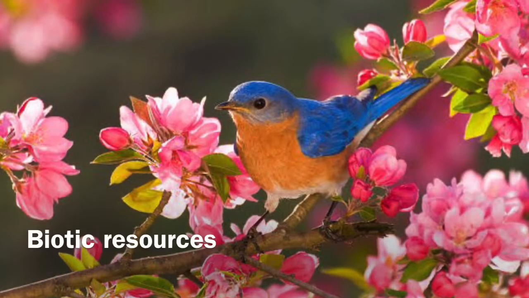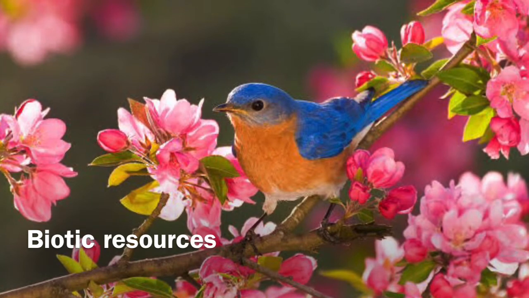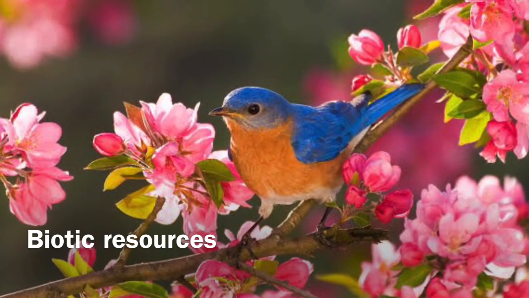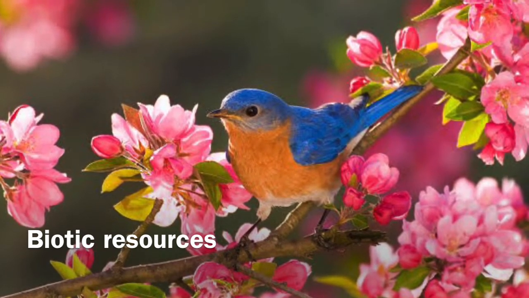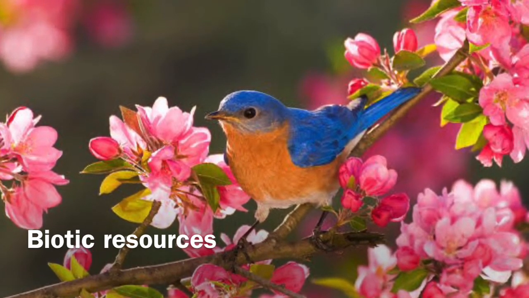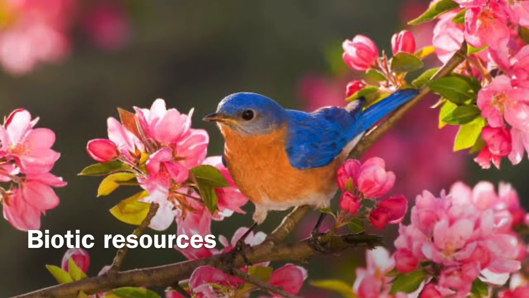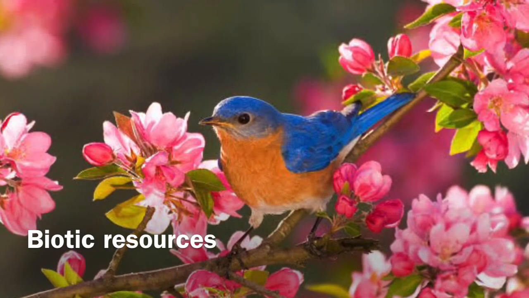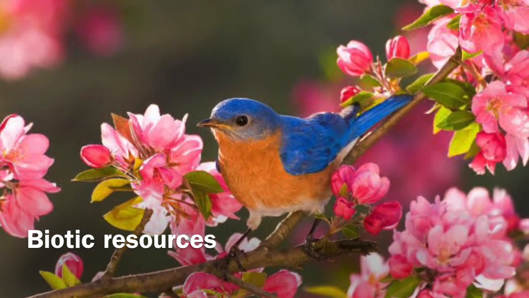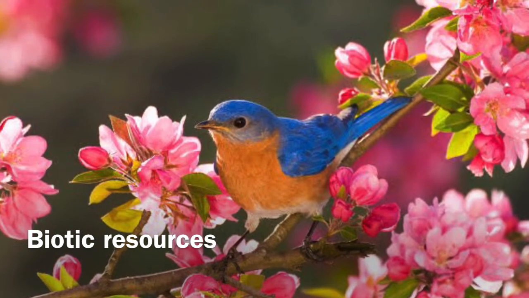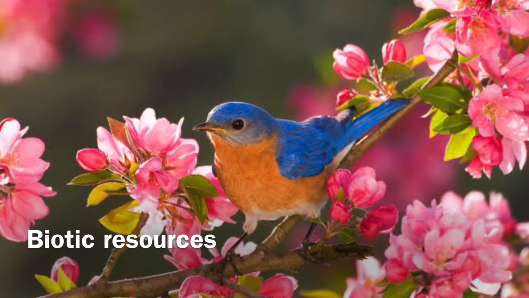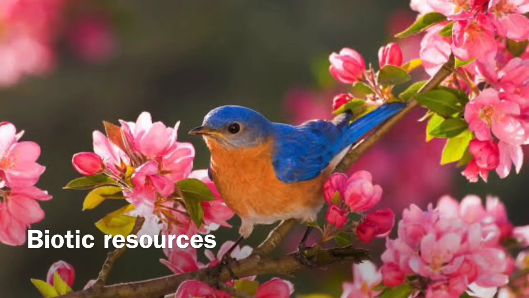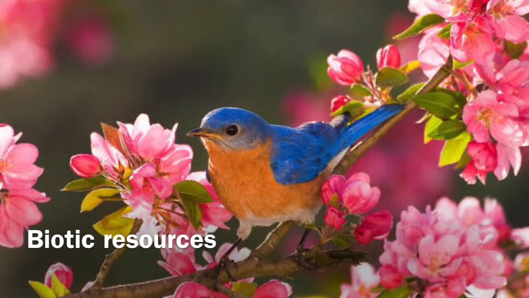Natural resources can be classified on the basis of origin and on the basis of renewability. Under the basis of origin, there are two kinds, that is biotic resources and abiotic resources. Under the basis of renewability, there are renewable resources and non-renewable resources. Now we'll see about the basis of origin: biotic and abiotic resources.